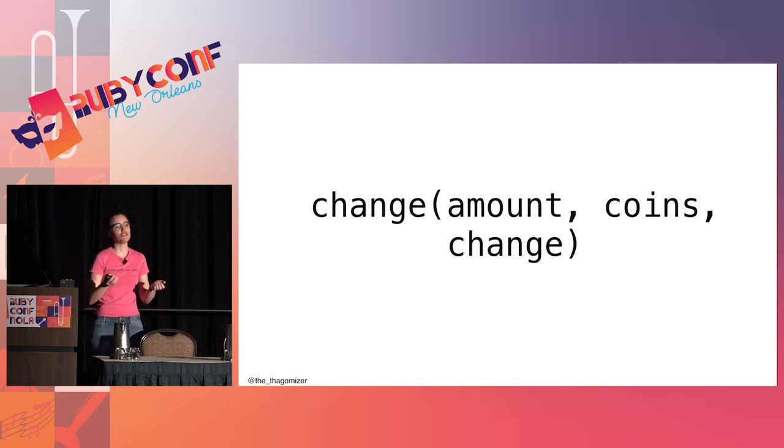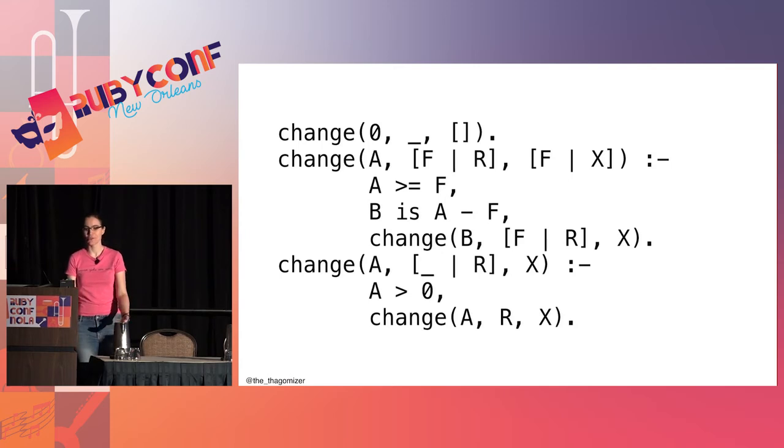So, we're going to have a change rule. It has 3 arguments. The first is the amount. The second is a list of coins or bills we have. And the third is how you make change for that amount using those bills, that list of coins. First one is an integer. The second 2 are lists. So this is going to be true only if change, that last argument, is how you make change for the first amount using the coins in the middle. I think it might have just snapped for a couple people. This is weird.